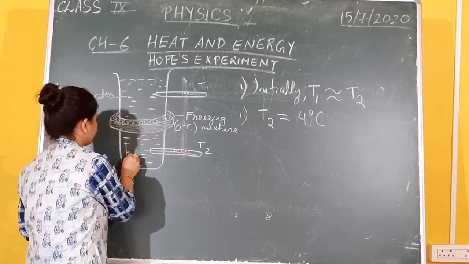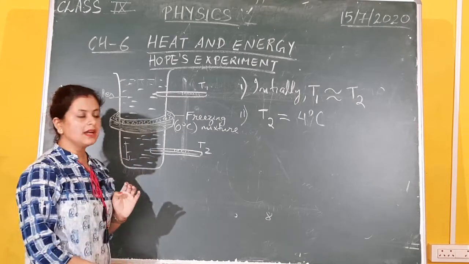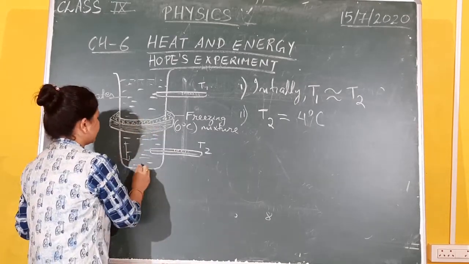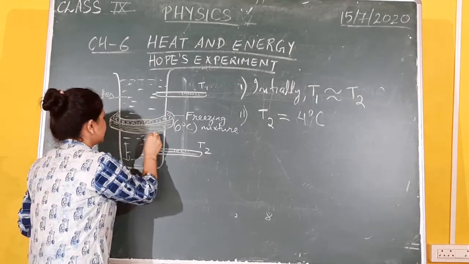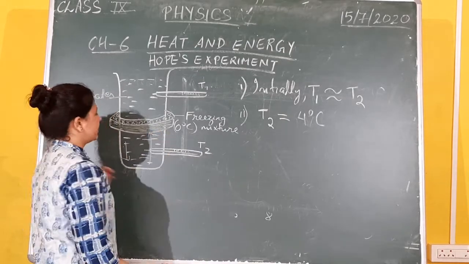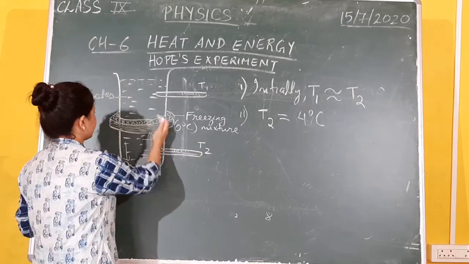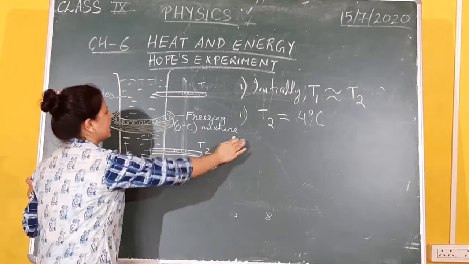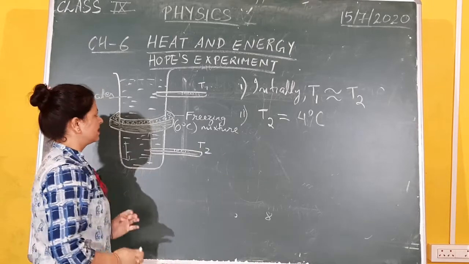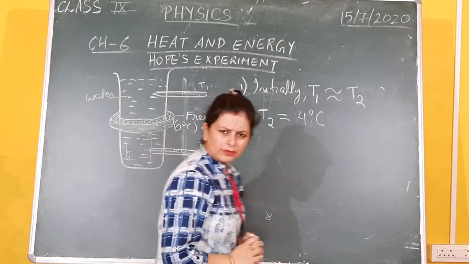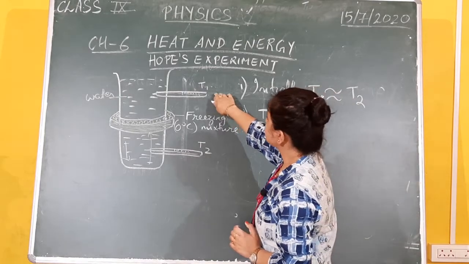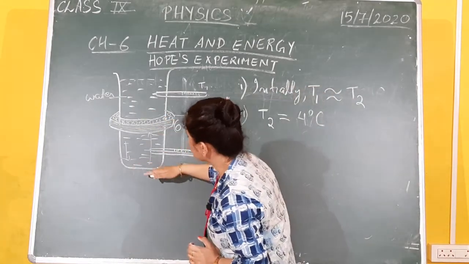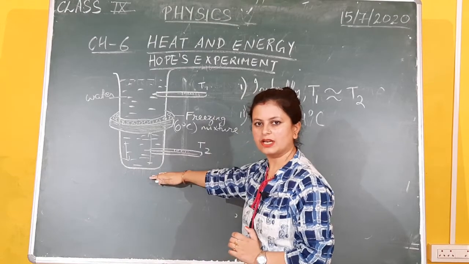So they will try to come down. They will come down and settle there. Now this vacancy will be filled up by the molecules which are situated here, which were at the room temperature. That means the process of convection takes place here, and after some time the temperature shown by T2 will be 4 degrees Celsius. Now there was no abrupt change in T1 so far. So whatever was happening was in the lower part of the container only initially, okay.